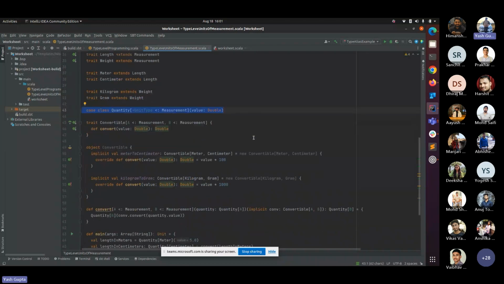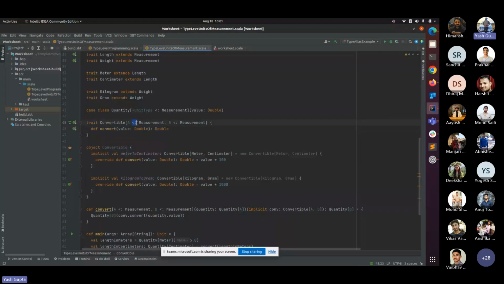Now, the main thing: we have this Convertible class. If you see the type parameters for this, we have two. The first one is A, that we want to use this convertible trait for, and B is what we want to convert it into. So A will be our class that we want to use this convert method on, and B will be the return type for it. Okay, we have the method convert.